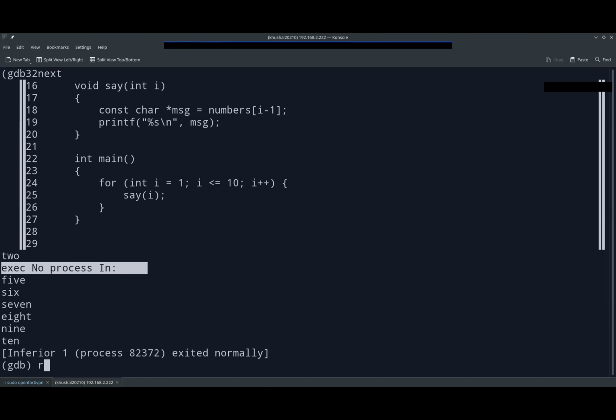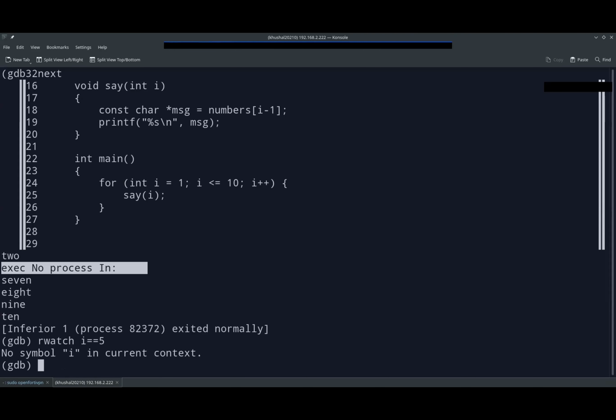Yes. So if we say rwatch i == 5, it says that in the current context, in the current scope, there is no variable defined. And if we take a breakpoint here and then say continue, it keeps running all the time. Or maybe you can set the watchpoint inside that for loop rather than inside main.